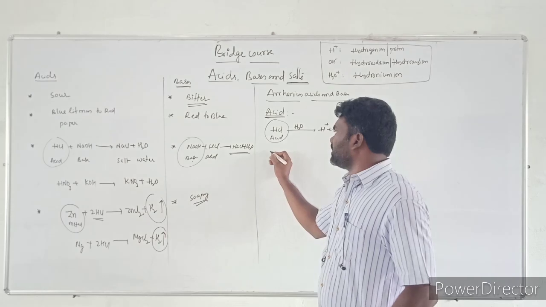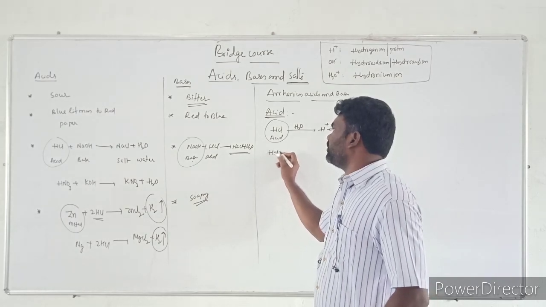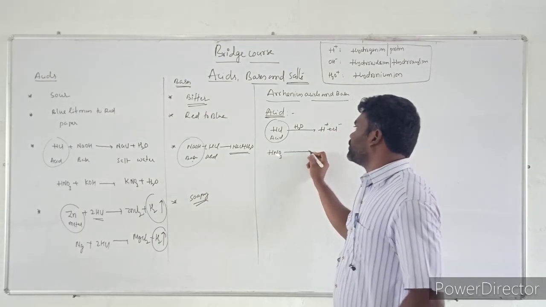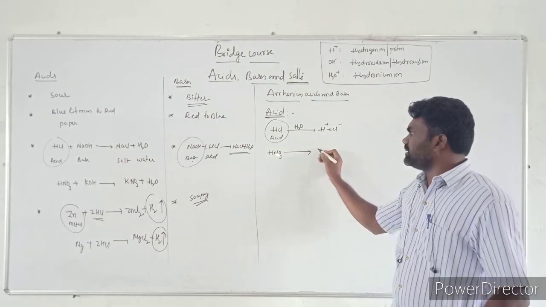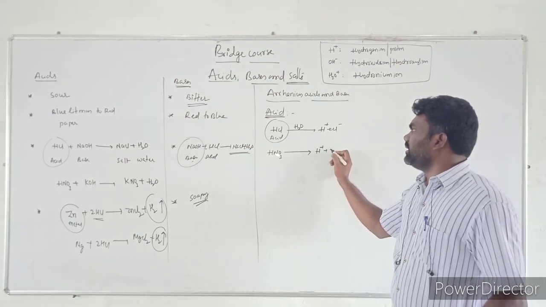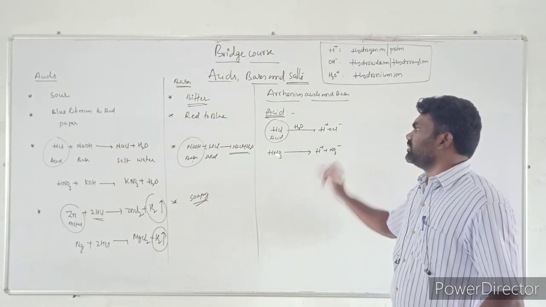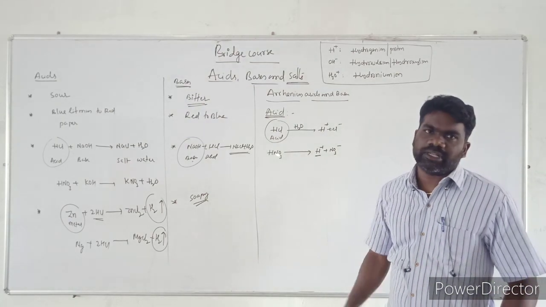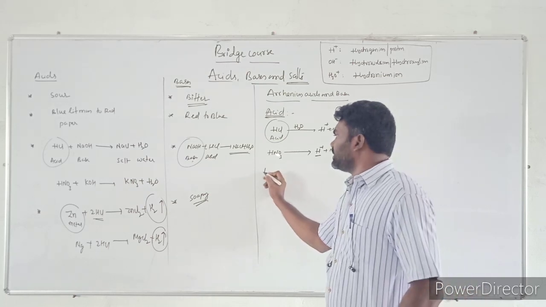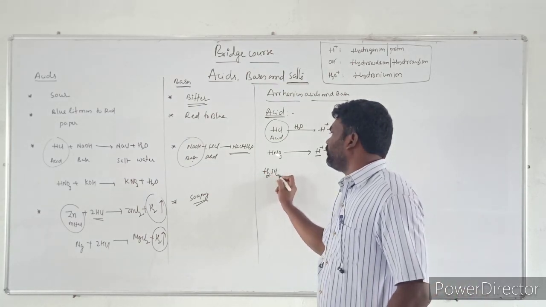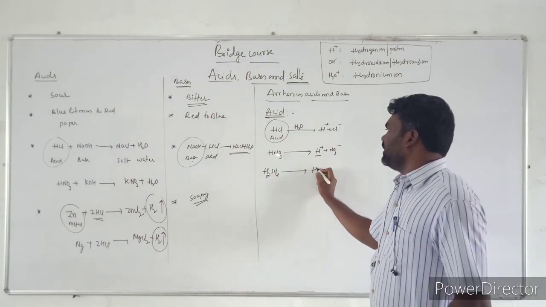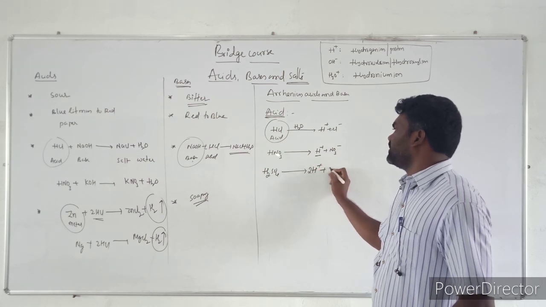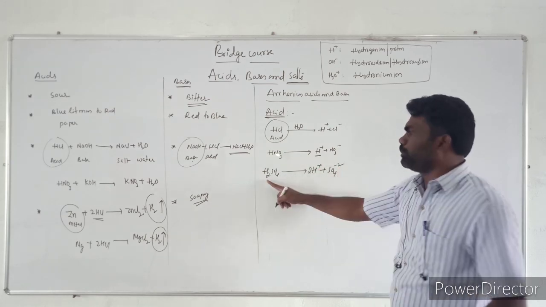Let us take one more example. I am taking HNO3. Whenever HNO3 is dissolved in water, the products are H+ and NO3-. Here nitric acid also produces a hydrogen ion when dissolved in water. We can take for example H2SO4. The products are 2H+ and SO4 2-, so 2 protons are there.